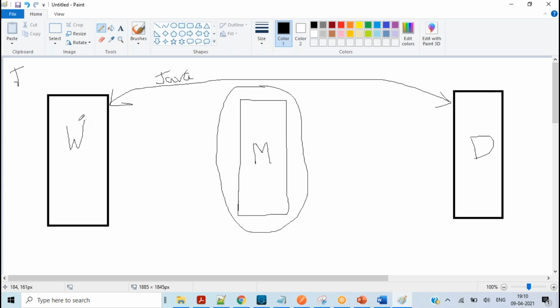Here what will happen? The web client, which means a front-end application like Amazon or Flipkart, is trying to hit the service. A request will come to MuleSoft. What is MuleSoft going to do?